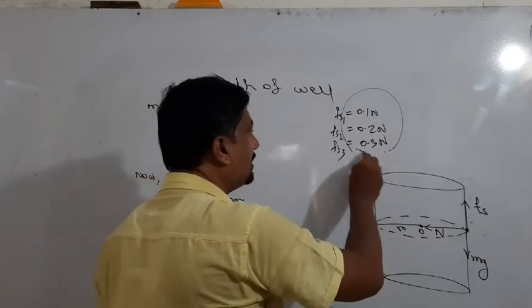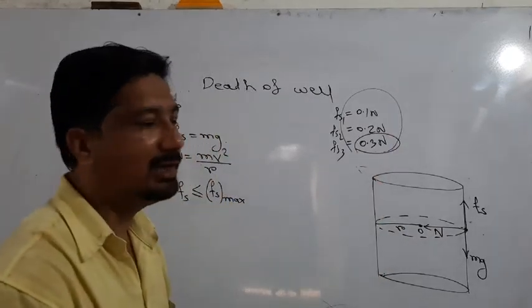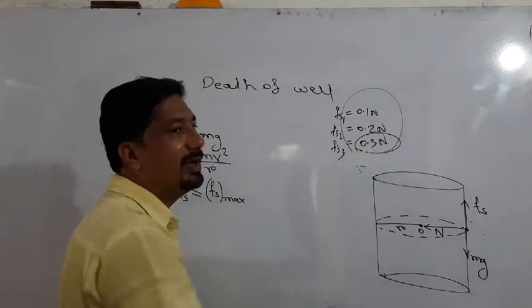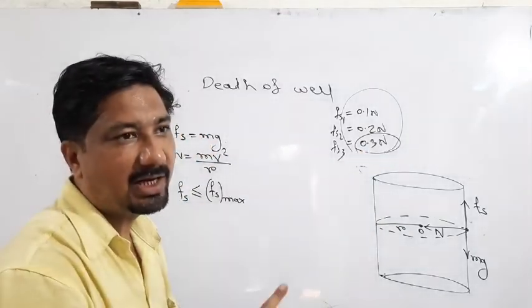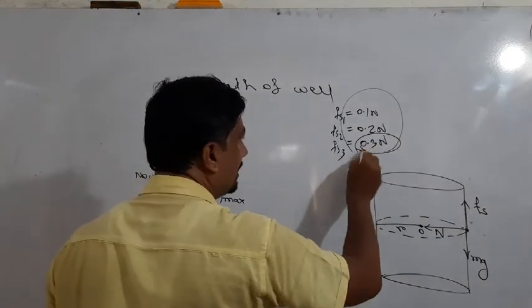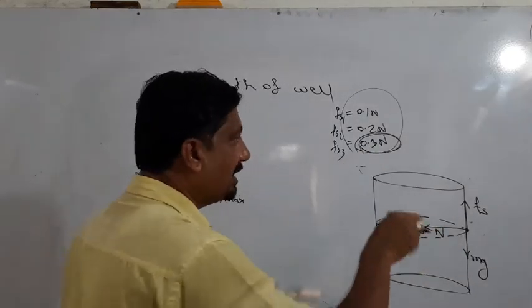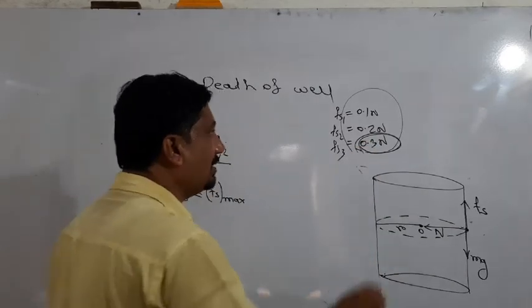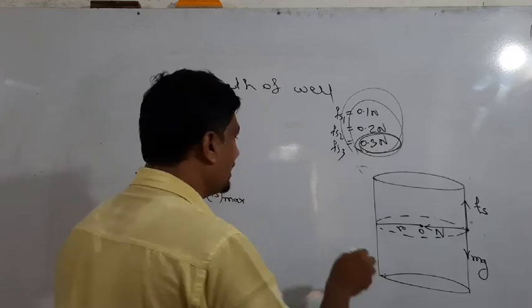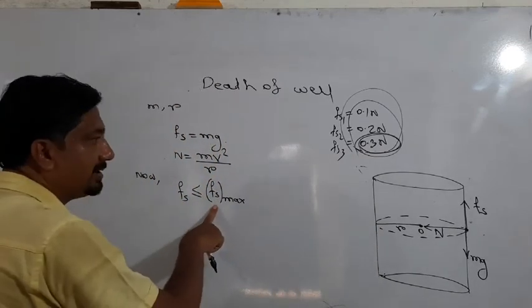This is the last value, the highest value of static frictional force, called the limiting value. Above that limiting value, the body does not remain at rest. This is the last value at which the body is at rest, called the limiting value of static friction. Compared to all the forces, this is the highest value. That's why it is called Fs max.